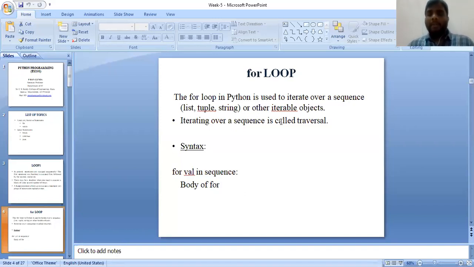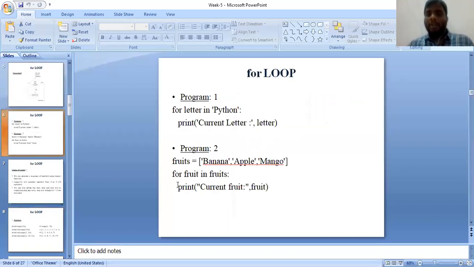This is the syntax of the for loop. Yesterday we discussed that for is a keyword, this is a variable, and in is an operator. A sequence is something which consists of some values. Next will be the body of for. Before starting the body of for, indentation will be followed. This is the flowchart of for, and we have discussed two basic sample programs on the for loop.